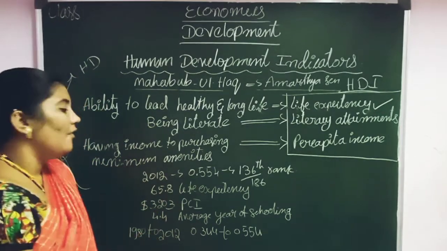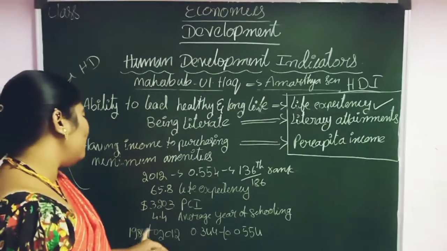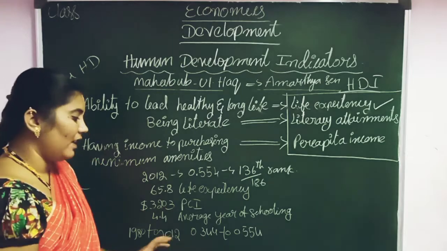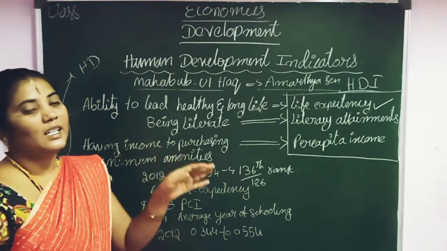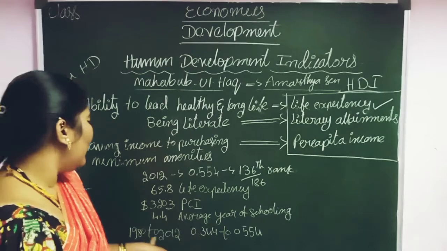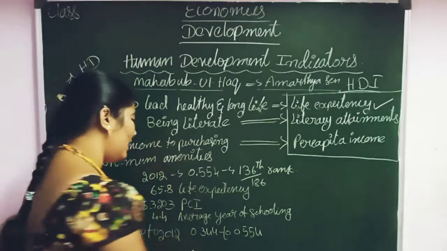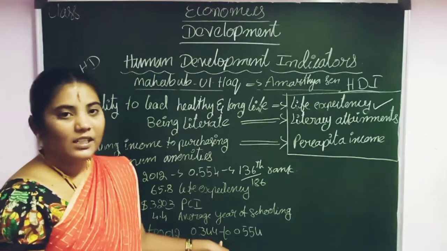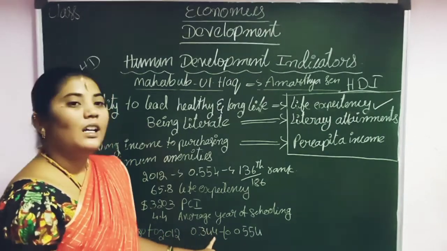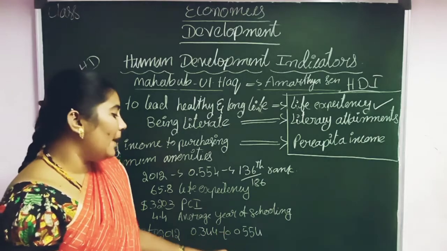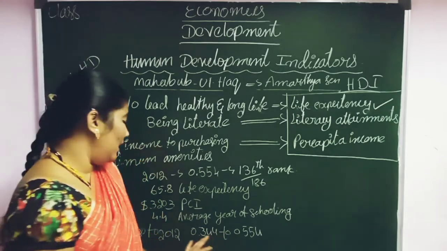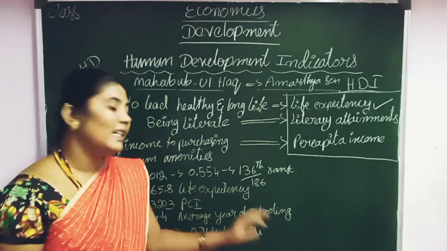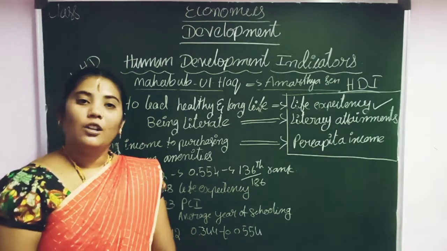Next, we can see that from 1980 to 2012 our HDI is increasing. In 1980 our country's HDI was 0.344, but in 2012 it increased to 0.554.